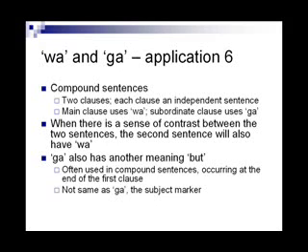Before describing the example, I would like to remind you that ga also has another meaning, but. This is not the same as the ga which is a subject marker, but is one of the ways of forming a compound sentence. In these structures, the main class would also come ahead of the subordinate class.